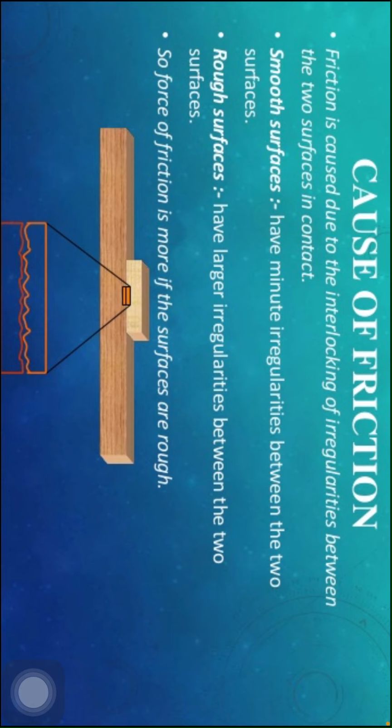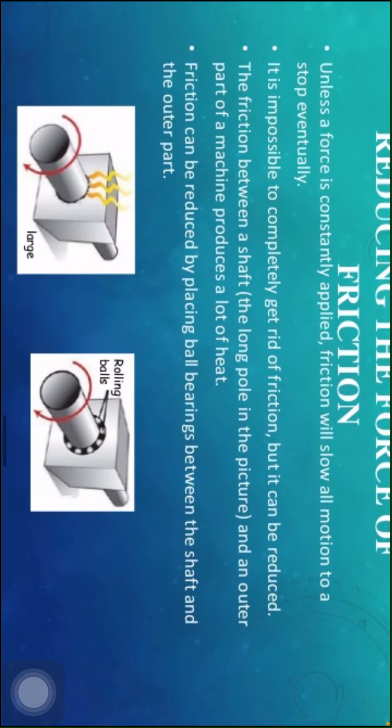Cause of friction: friction is caused by the interlocking of irregularities between the two surfaces in contact. Smooth surfaces have minute irregularities. Rough surfaces have large irregularities. So the force of friction is greater when the surfaces are rough, children.